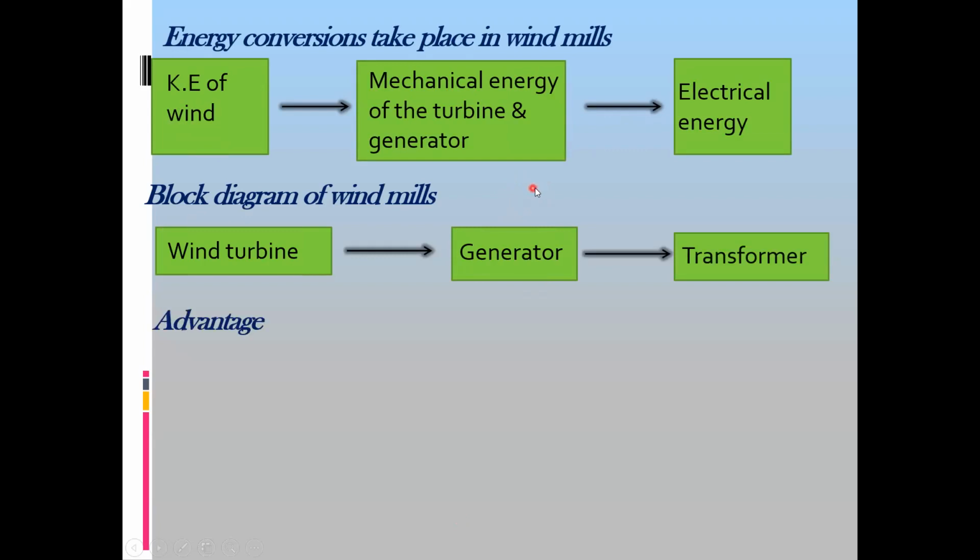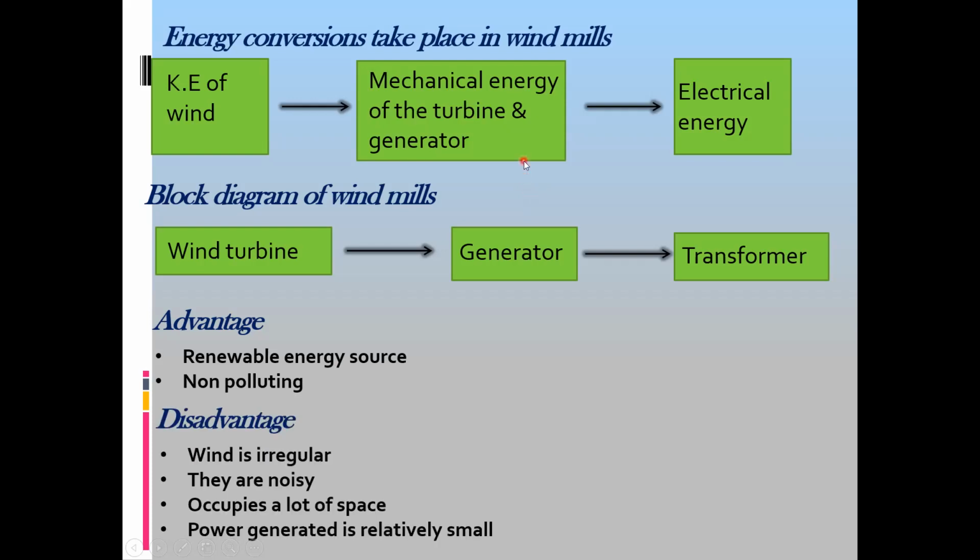What are the advantages? It is a renewable energy source and it does not pollute the environment, no pollution. But what are the disadvantages? Wind is irregular. Sometimes if you have windy weather, it will give a higher output as compared to calm weather. Then, it also produces a lot of noise.